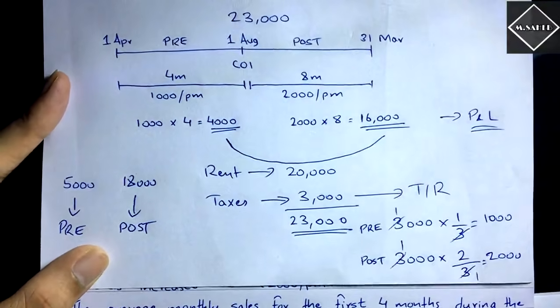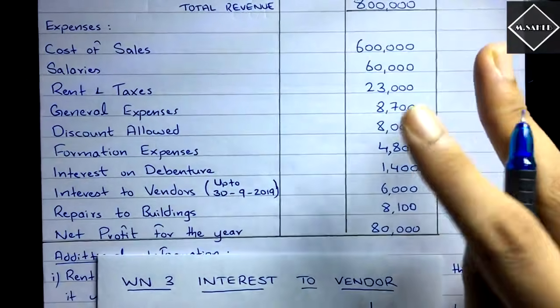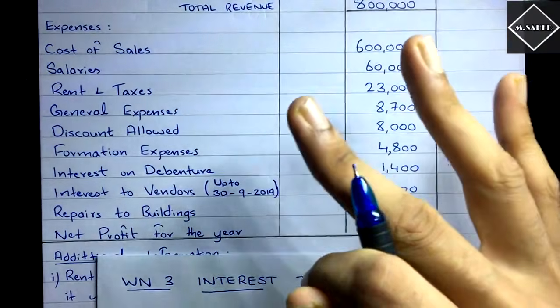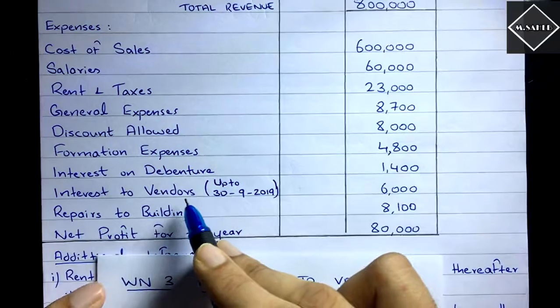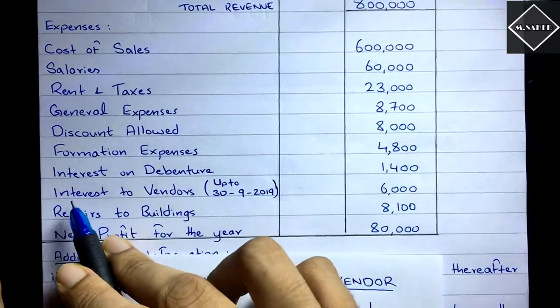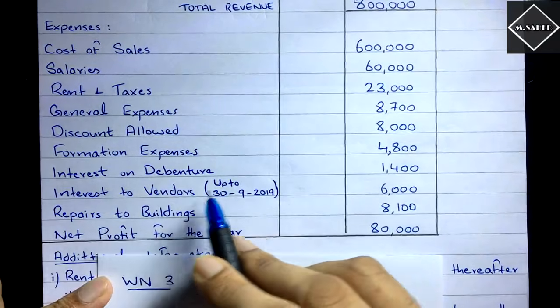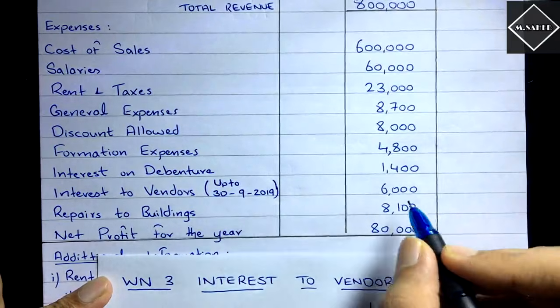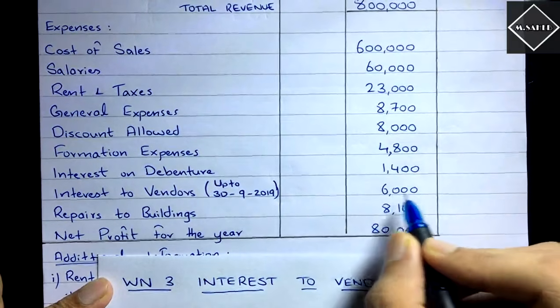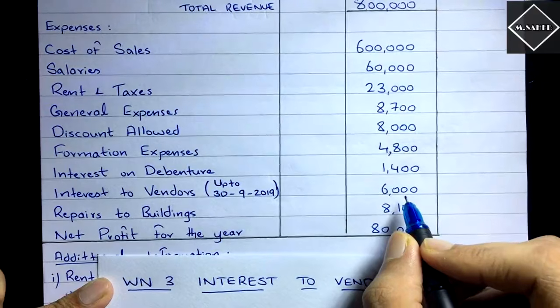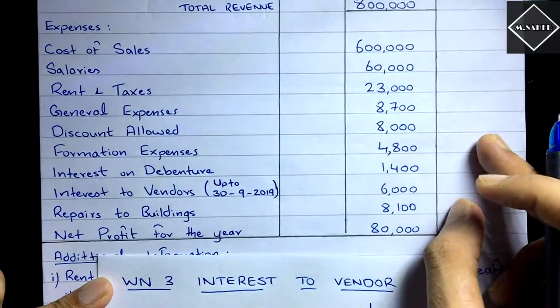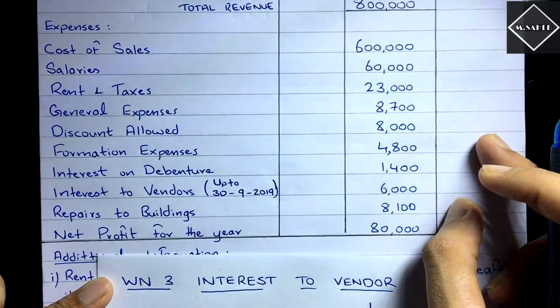Fine? Okay. Now after preparing 2 working notes, now we have to prepare the 3rd working note, that is of interest to vendor, right? Here in the profit and loss statement, we have been given interest to vendors up to 30th September 6,000. Now we have to split this 6,000 into pre and post. Yes, that is what we do.